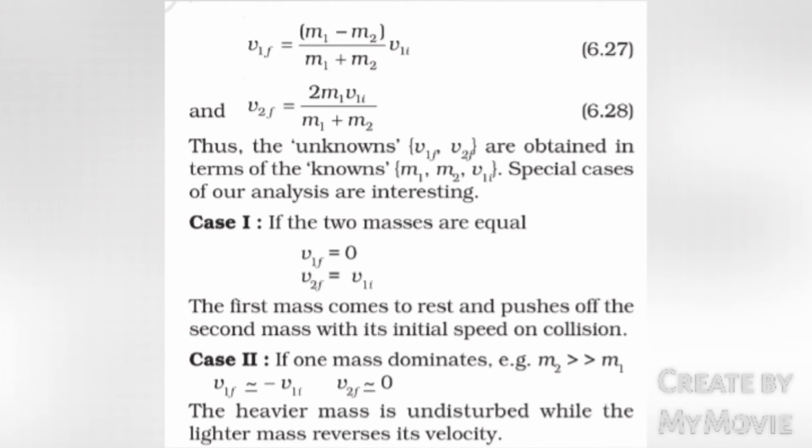Case 1. If the two masses are equal, v1f equals 0, v2f equals v1i. The first mass comes to rest and pushes off the second mass with its initial speed on collision. Case 2. If one mass dominates, for example m2 is much greater than m1, v1f is approximately minus v1i and v2f is approximately 0. The heavier mass is undisturbed while the lighter mass reverses its velocity.